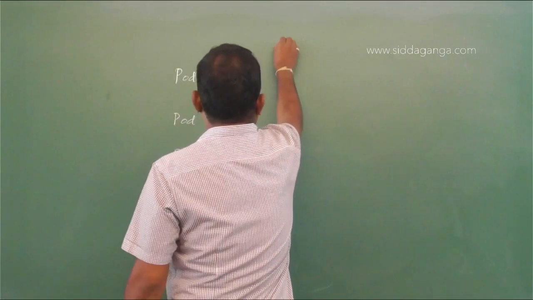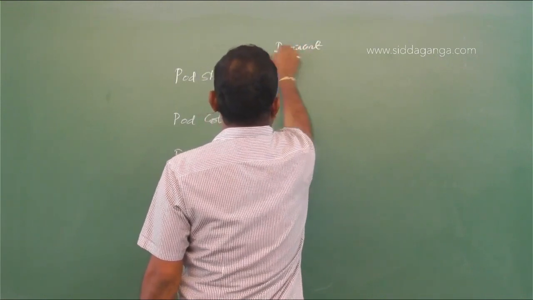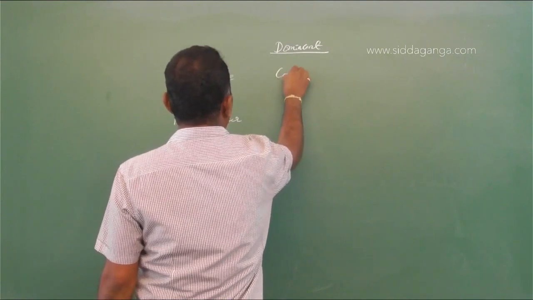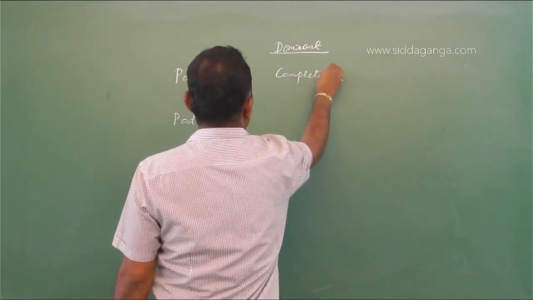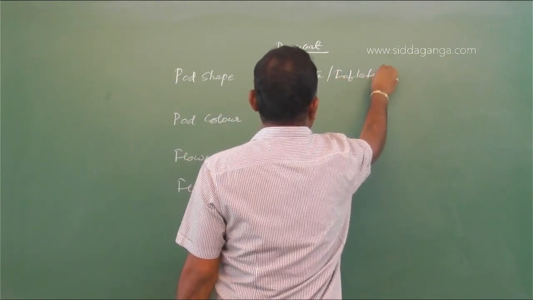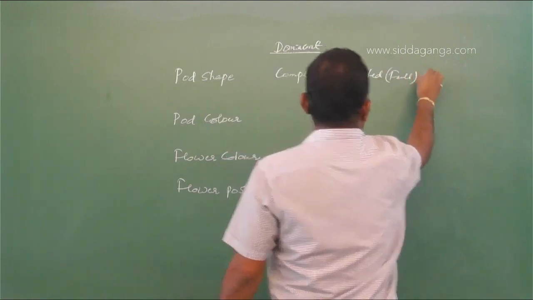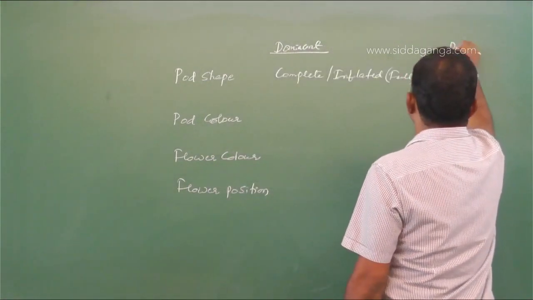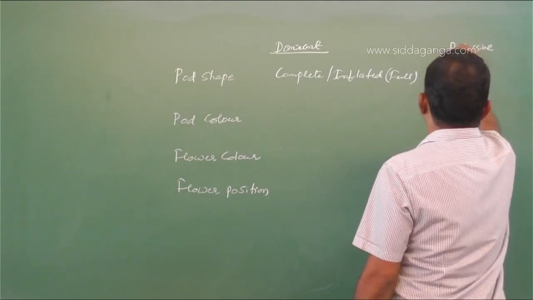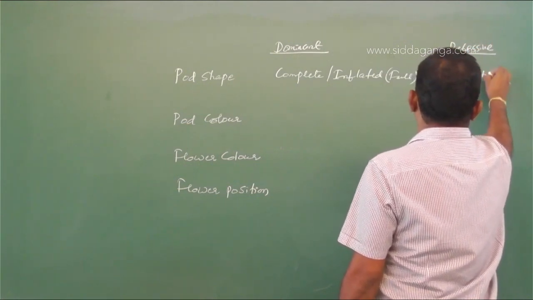So in pod shape, the dominant shape is the inflated or complete, inflated, you can say, or full. Whereas the recessive character is constricted. Pod shape constricted is the recessive character.